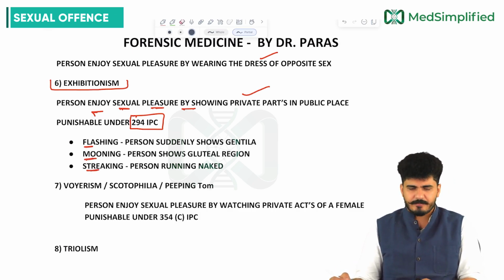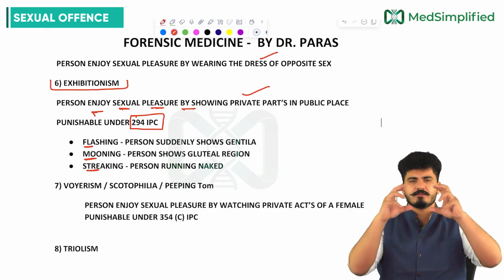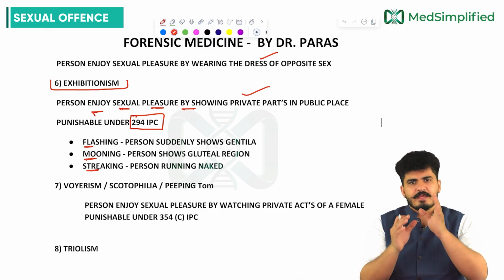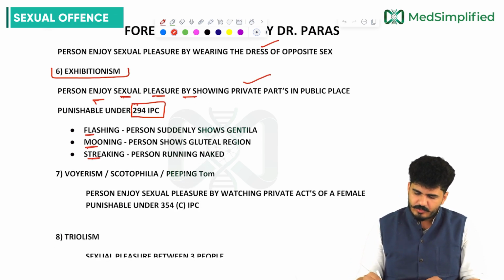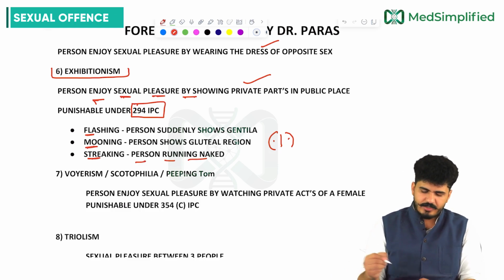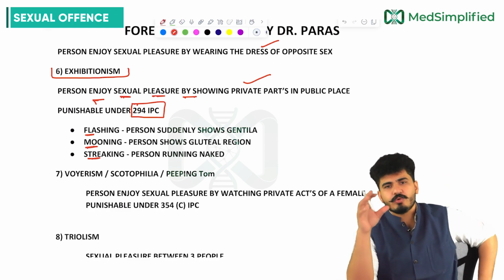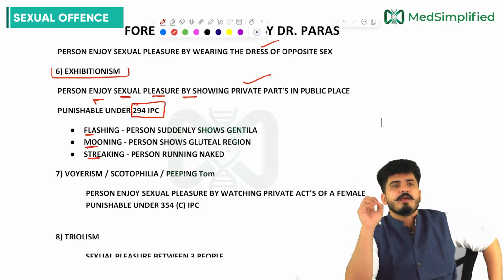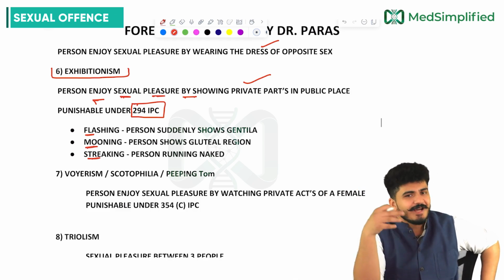Flashing, mooning, streaking. Flashing: the person suddenly shows the genitalia. Like a flash, it is sudden. If genitalia is suddenly shown, this is called flashing. If a person shows the gluteal region, it looks like two moons, sir: mooning. And if a person is running naked, this is called streaking. So three things you have to revise here.